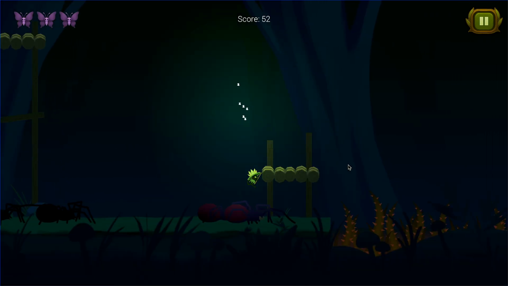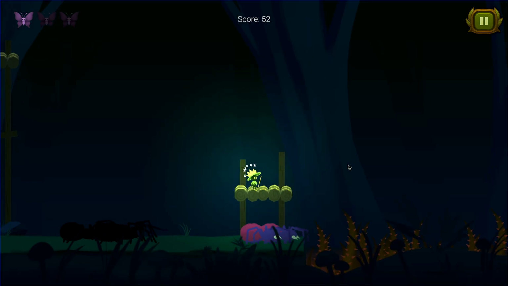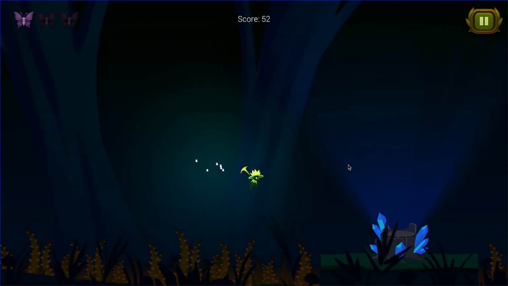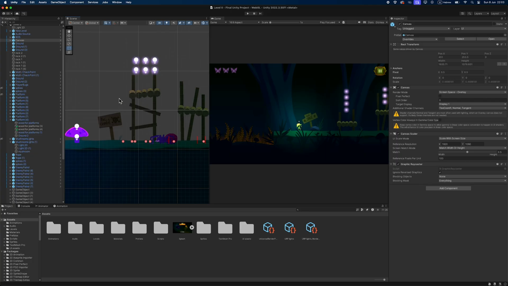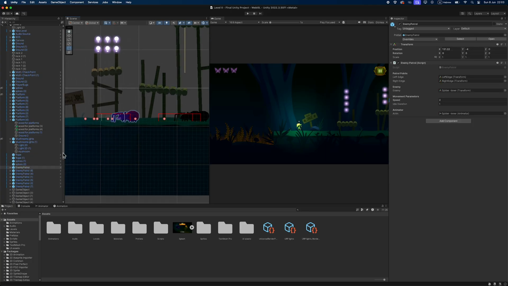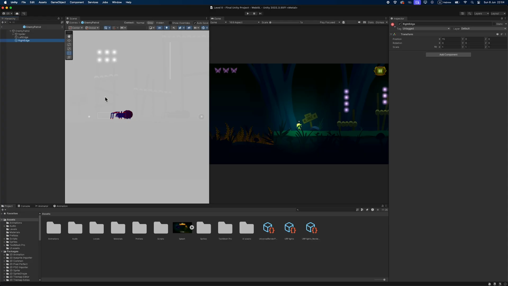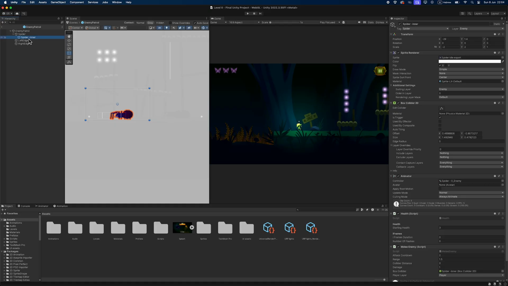Another thing I'm proud of is the enemies in the game. It was very challenging to develop the enemies, but I did it with the help of YouTube tutorials and a lot of creativity. There are 3 ways to die in the game: the spiders, the bats, and the spikes. The movement of each spider is based on 2 points that I created within the level. These 2 points are the limits to which it can go. If the player gets close, the spider can attack the player and take away life from his health bar.